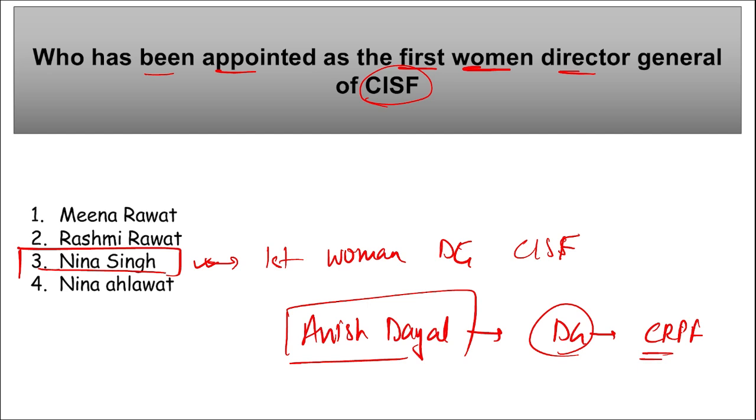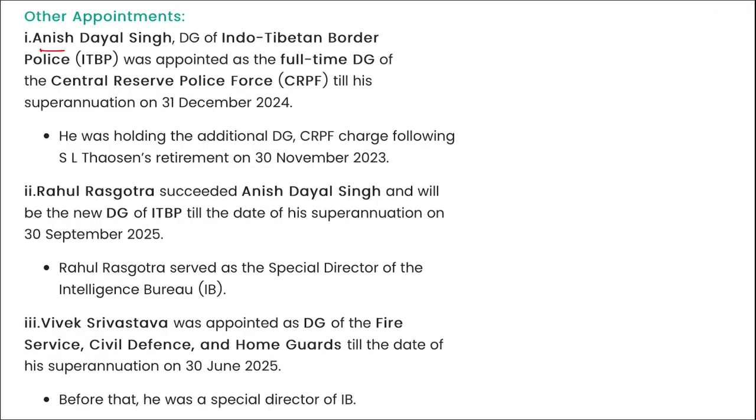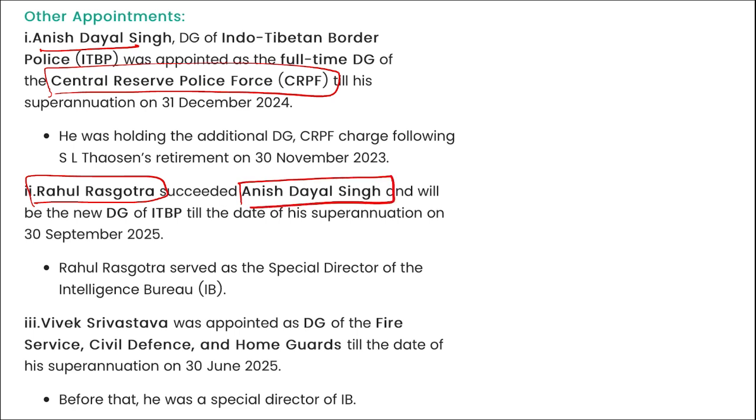Correct? He was the Director General of ITBP, that is Indo-Tibetan Border Police, Anish Dayal Singh, and now has been appointed as the full-time Director General of the CRPF. Next, remember here, Anish Dayal Singh, Director General of CRPF. Correct? Rahul Rasgotra will succeed Anish Dayal Singh and will become the new Director General of ITBP, because he has now been given the charge of the Director General of CISF. And Vivek Srivastav was appointed as the Director General of Fire Service, Civil Defence and Home Guards till his superannuation.